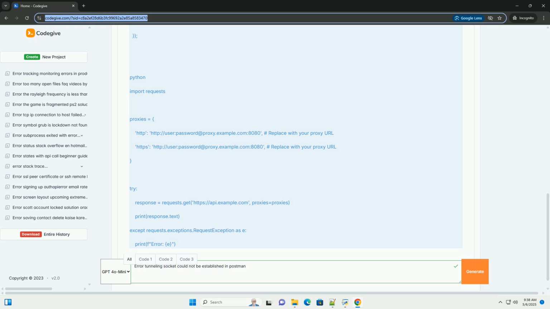Summary checklist. To summarize, follow these steps in order. 1. Verify basic connectivity. Can you reach the internet? Can you ping the proxy server? 2. Double-check Postman proxy settings: address, port, username, password. Try disabling the proxy temporarily. 3. Restart Postman to apply settings changes.